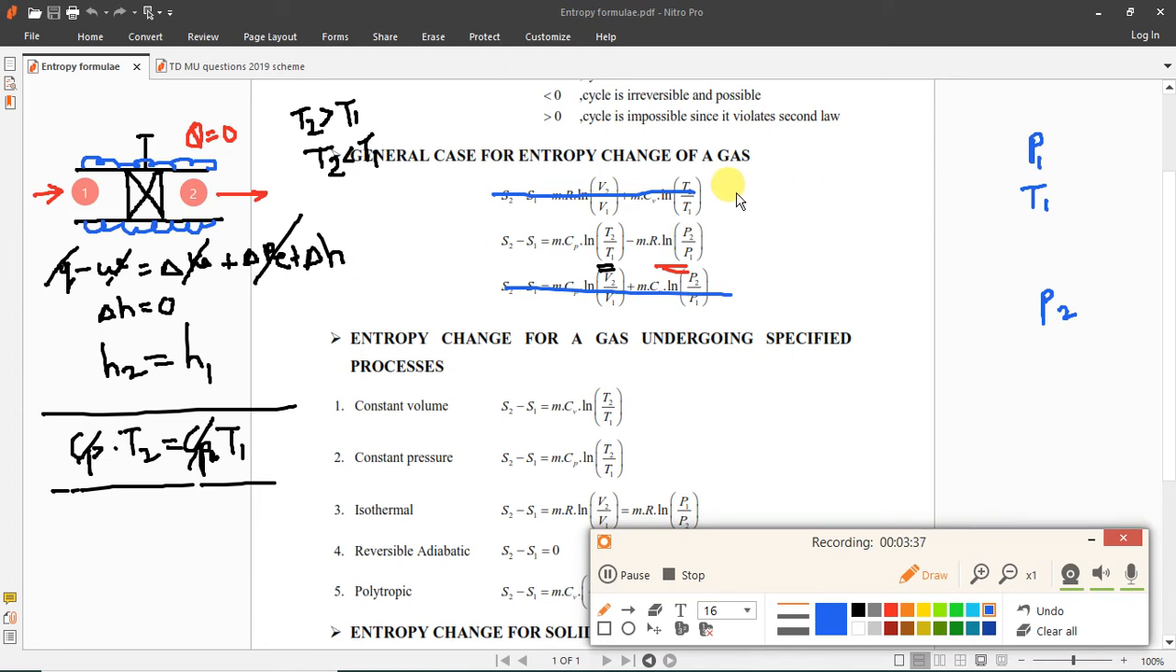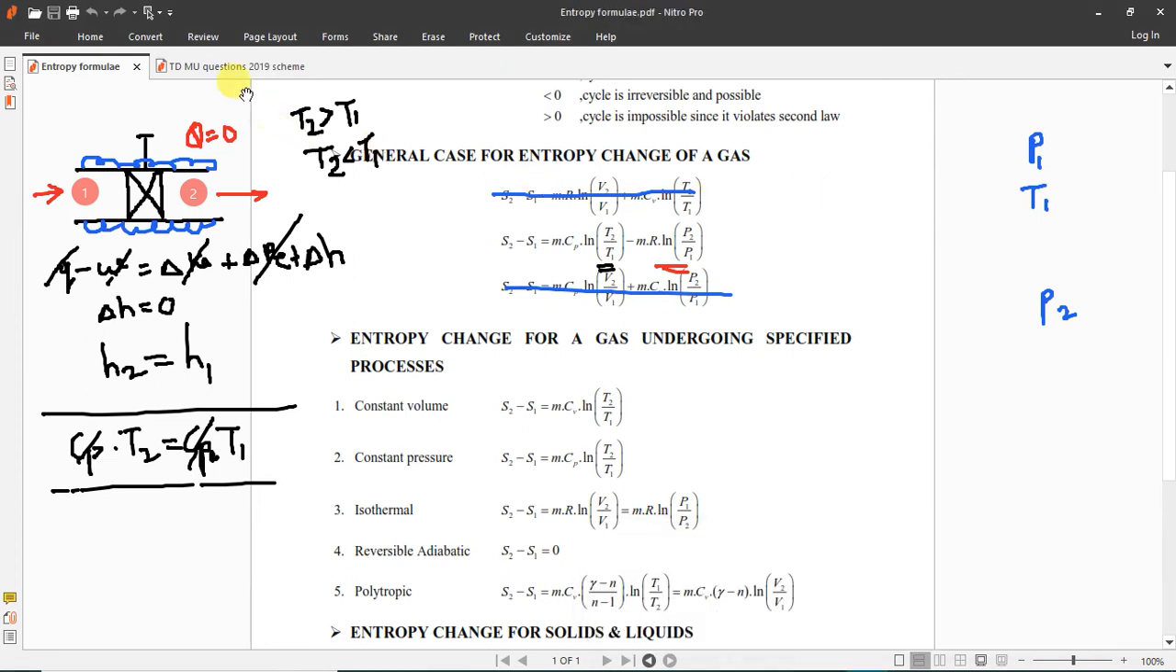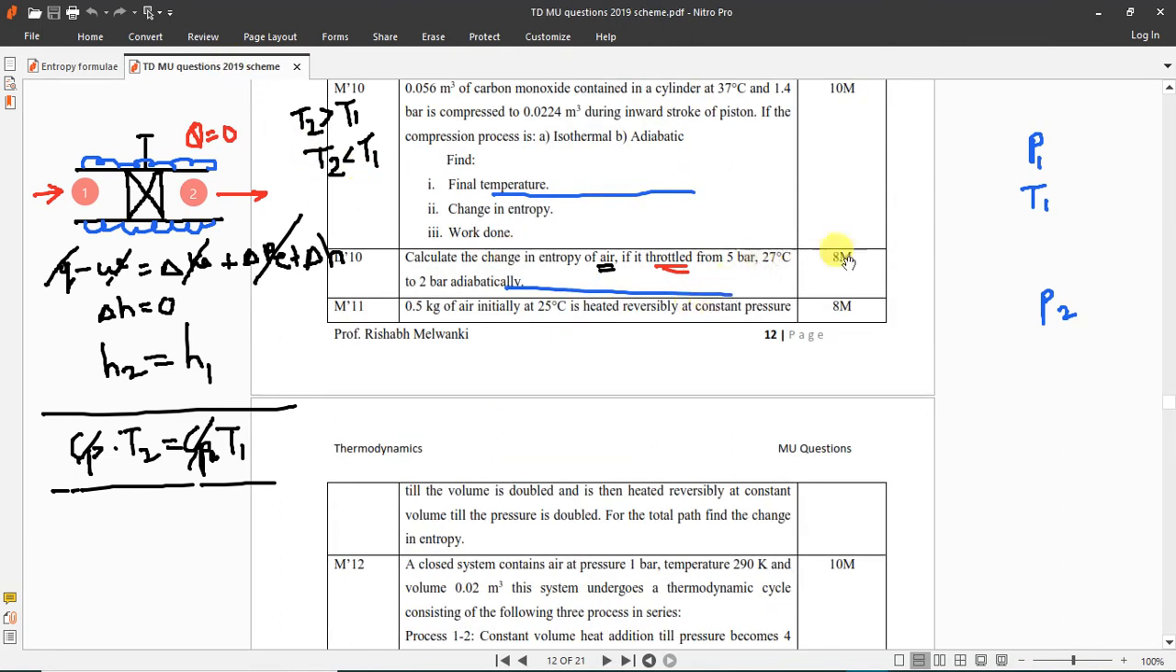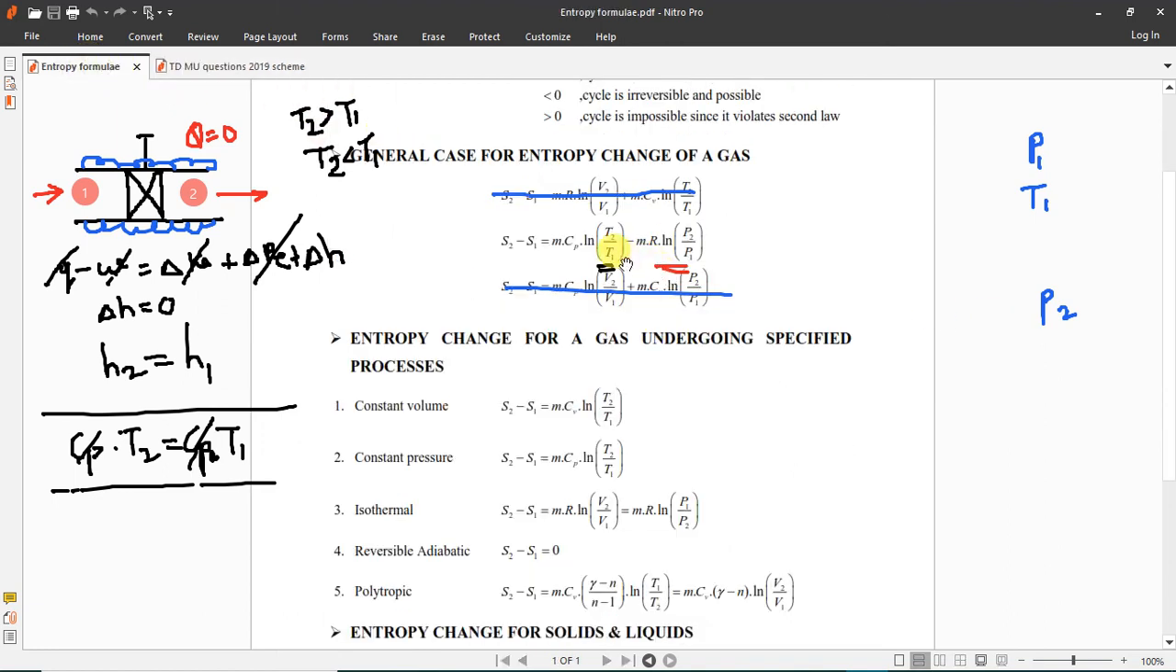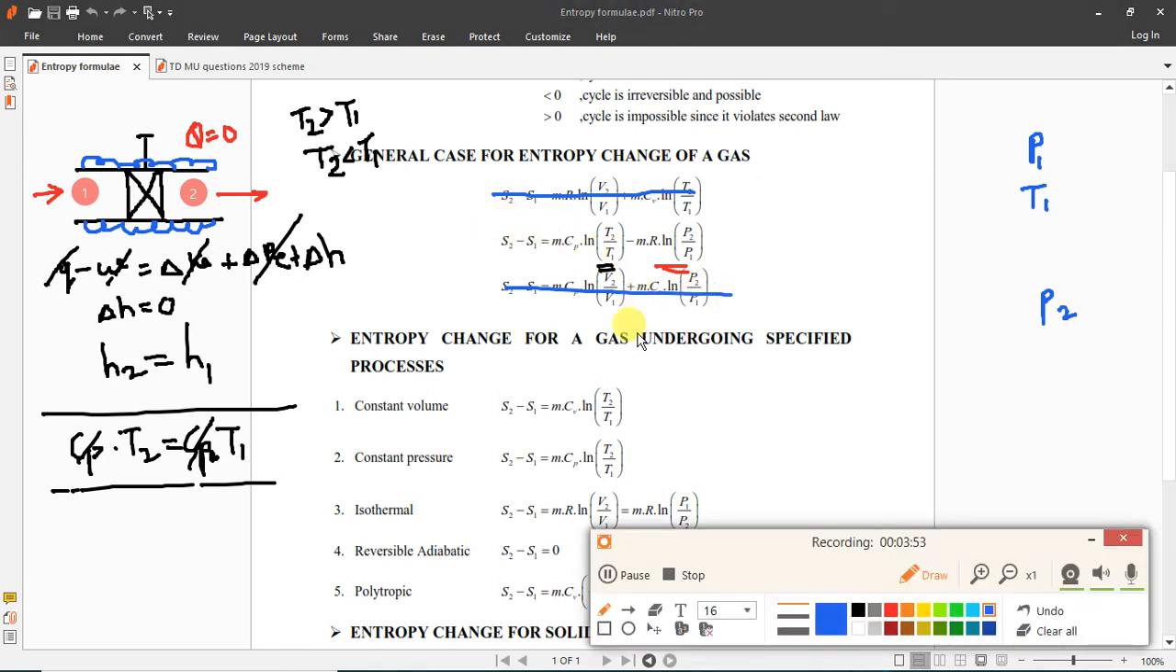Let me go back to the question. Here T1, P1 and P2 were given. So in this case we used this second formula. Since air is given, we have the same temperature and this term was cancelled, and we got this as the formula. Since mass was not given, instead of calculating change in entropy, we calculated change in specific entropy. That we had already done in the previous question.